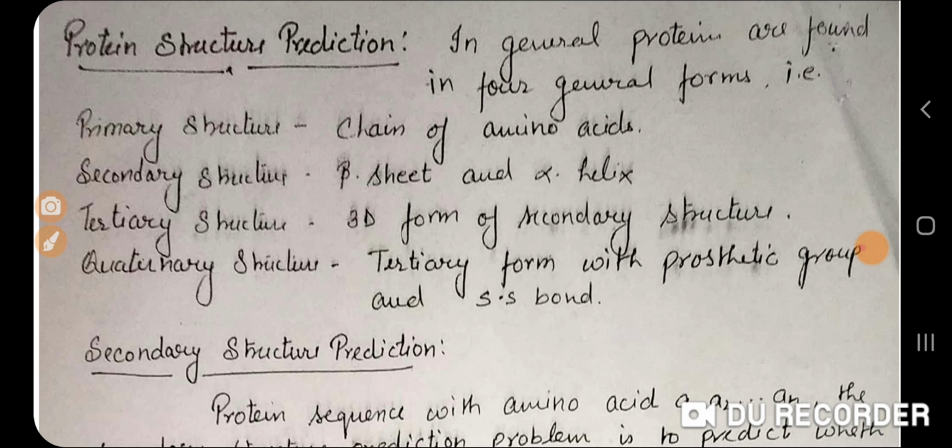I will give you an example, like your hemoglobin. Hemoglobin contains a metal and a protein. Heme is the metal part, iron, and globin is the protein part. So heme is a prosthetic group, attached to the tertiary structure of a protein, that is globin. So it forms a quaternary form of a structure, and it is possible by means of a disulfide bond, SS bond. As mentioned here, it is possible by the SS bond. So it provides the quaternary form of a protein structure. So different kinds of protein structures are available.